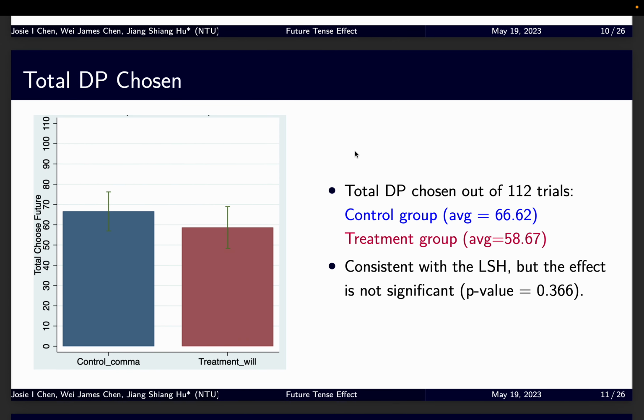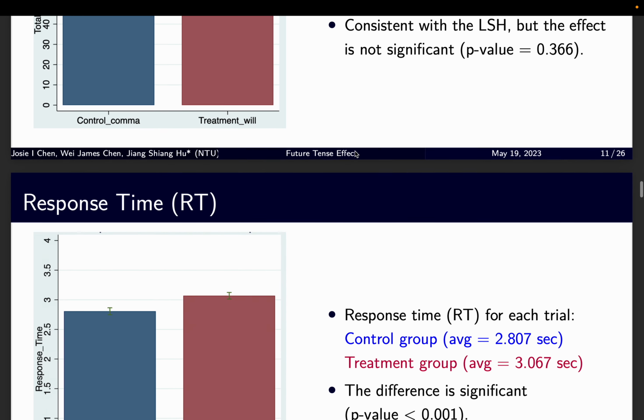First, let's look at the descriptive of the delayed payment chosen by groups. The blue bar is for the control group and the red bar is for the treatment group. As you can see, the subjects in the treatment group choose fewer delayed payments than the subjects in the control group. This is consistent with the LSH, but the effect is not significant.